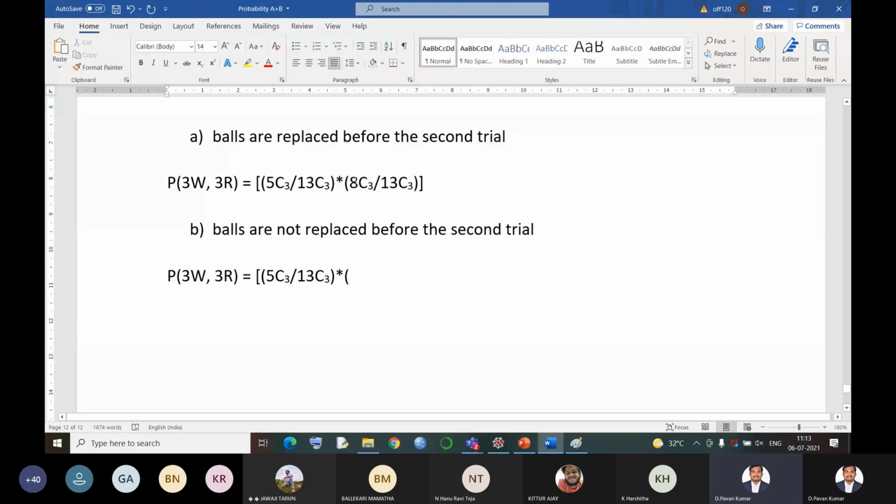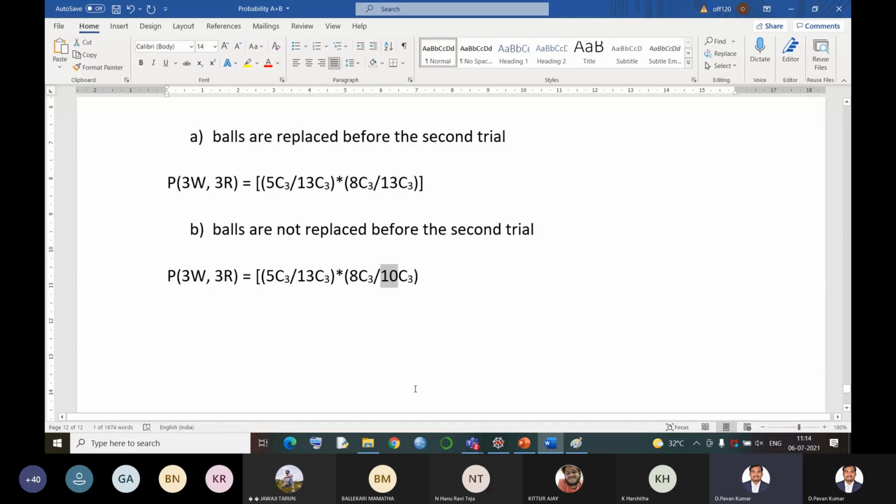Now the second case is, again I have to draw the next 3 balls, which should be red balls. So 8C3 divided by, now how many balls are there in the bag? There are only 10 balls, right? In the previous case, since we were replacing the balls, the bag consisted of 13 balls for the second trial. But here in the second case, we are not replacing the balls.